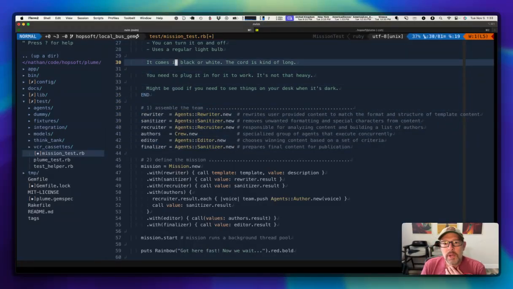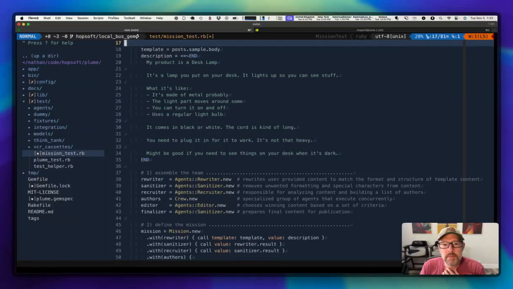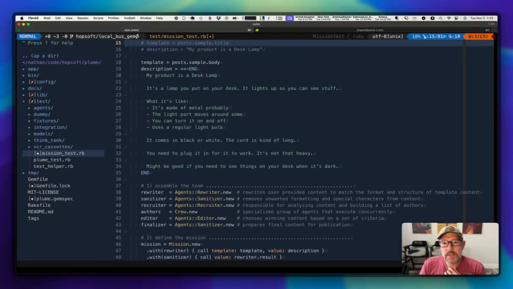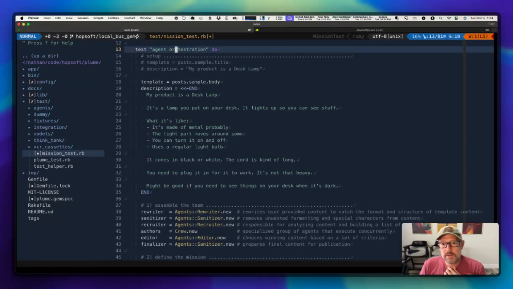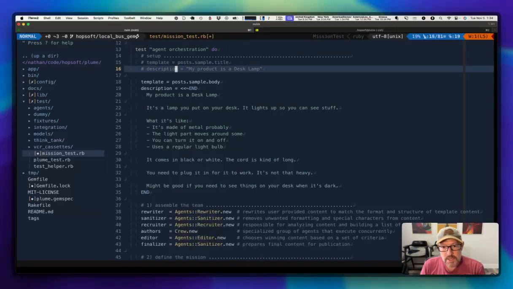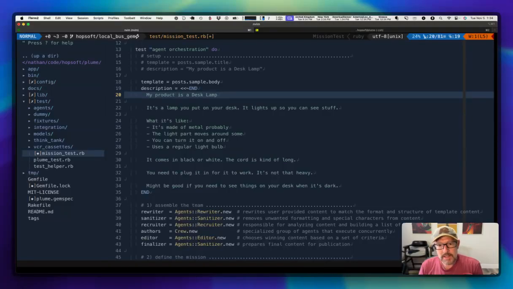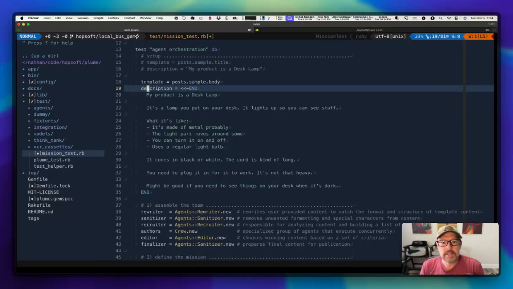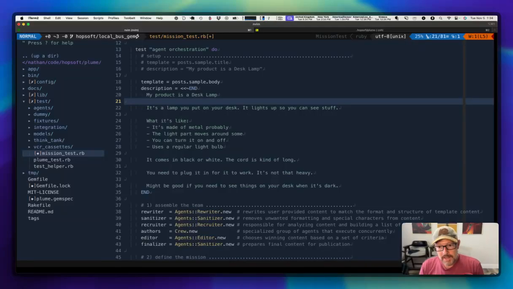So let me walk you through really quickly what this demo is. This is testing orchestration between agents, and I'm starting with something really, really boring here. I've got something that I want to sell online, and I'm not a particularly savvy marketer or creative writer. I made this description as boring and as dull as it possibly could be.